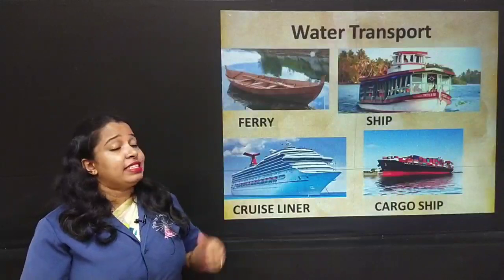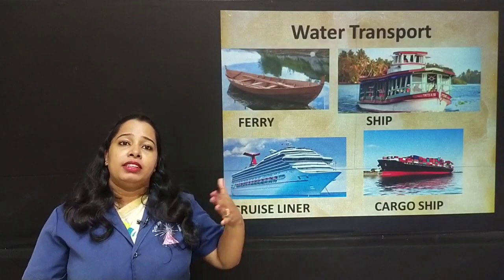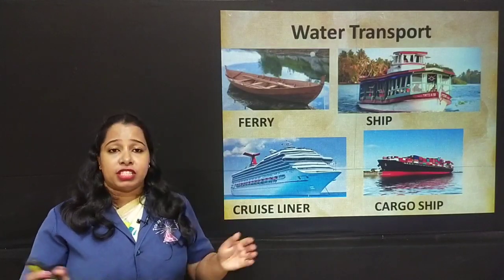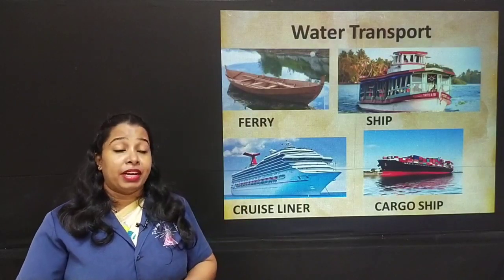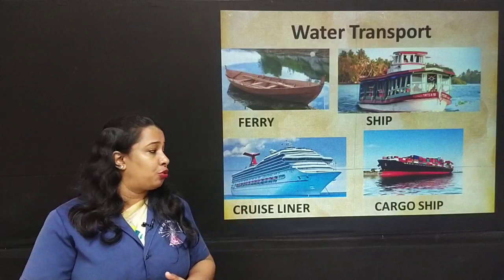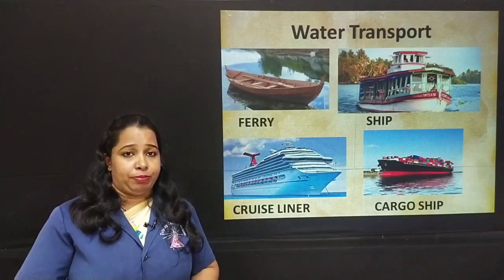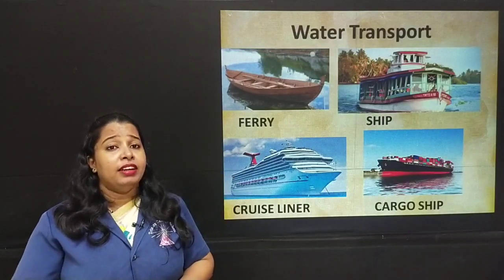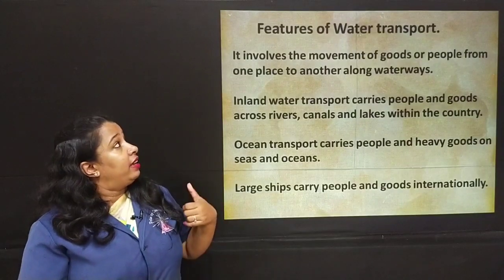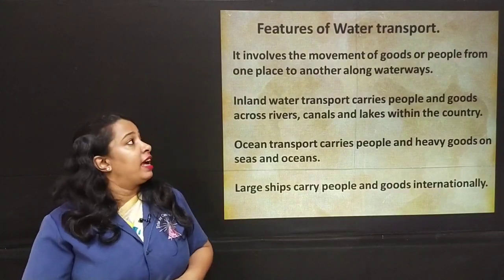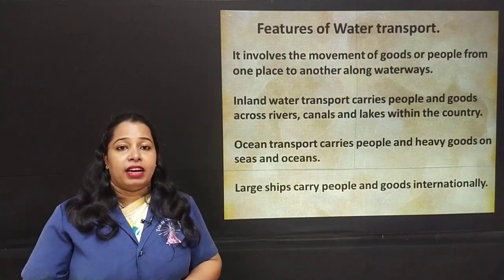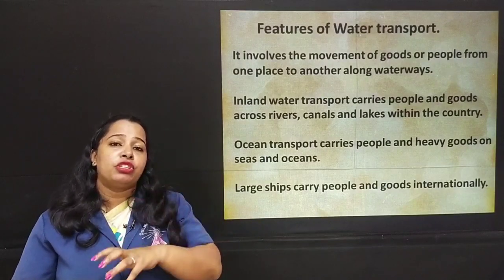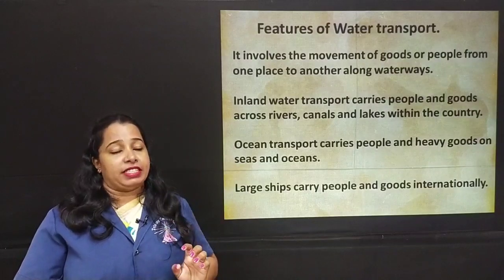Let's move to the next one, that is water transport. Water transport means what? Transport in waterways, different water bodies. We have ferry or the small boat, we have a ship, then we have cruise liner, big huge cruise liners, and we have cargo ships. There are some different ships also, but these are the main ones. Let's move to the features of water transport. It involves the movement of goods or people from one place to another along waterways. So, water transport means transportation or movement of goods from one place to another using waterways.